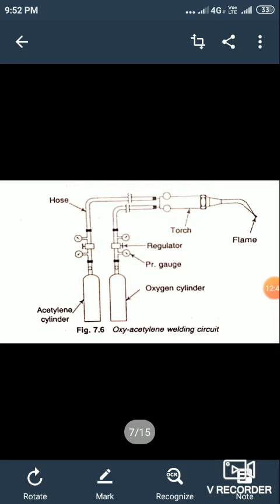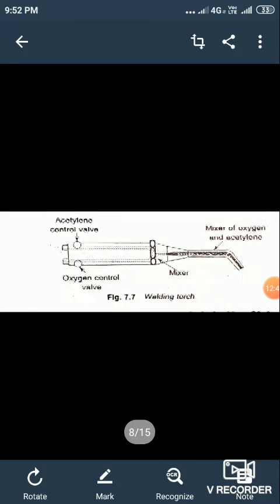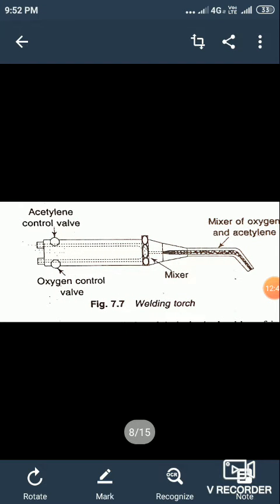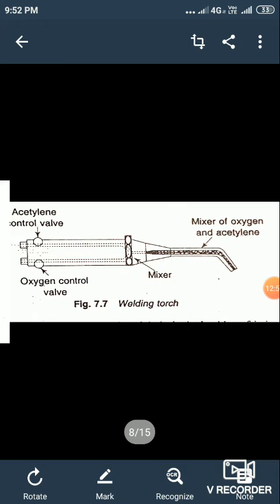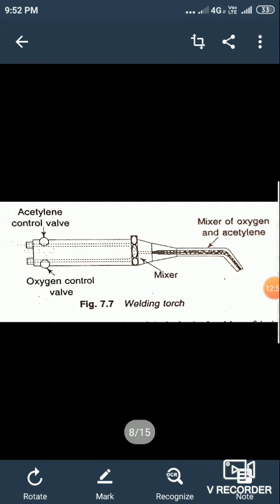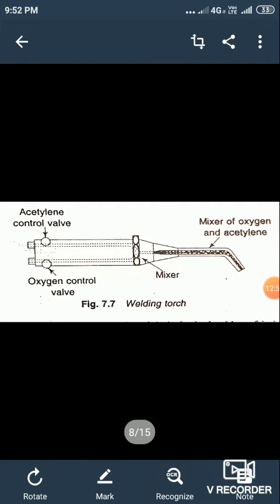The function of the welding torch. We can see a welding torch. Okay, welding torch. The function of a welding torch is to mix the oxygen and acetylene in the desired proportion and burn the mixture at the tip. This can be achieved by means of control valve for oxygen and acetylene and a well designed mixer.